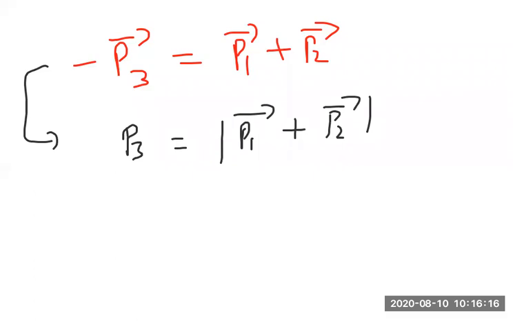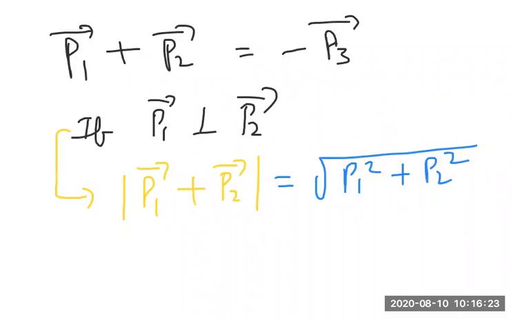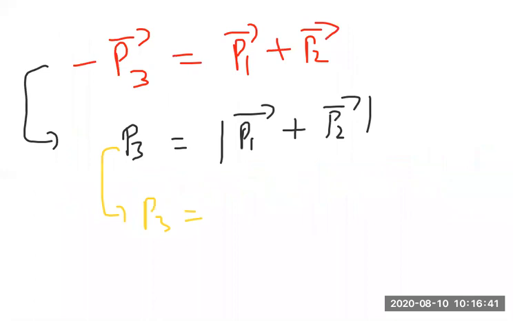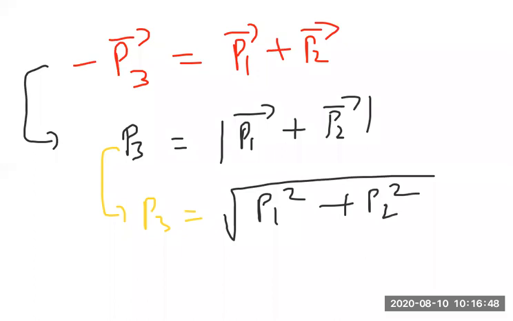P3 magnitude is nothing but the modulus of P1 bar plus P2 bar. What is the modulus of P1 bar plus P2 bar? Yes, the modulus of P1 bar plus P2 bar is square root of P1 square plus P2 square. This is the resultant of P1 bar and P2 bar. So from this information I can write P3 is equal to square root of P1 square plus P2 square.